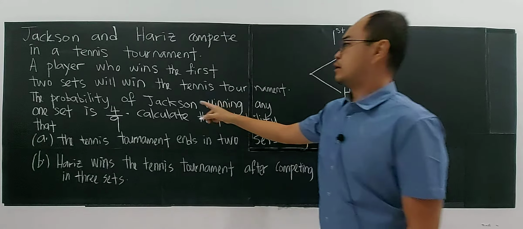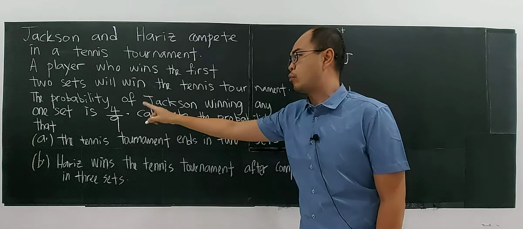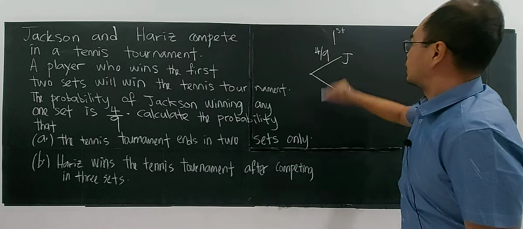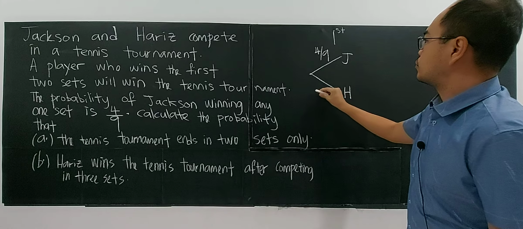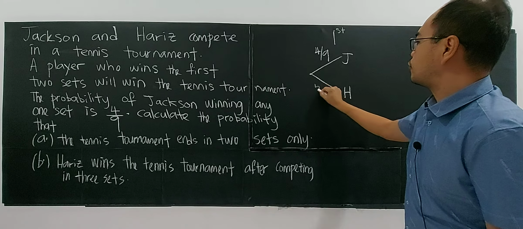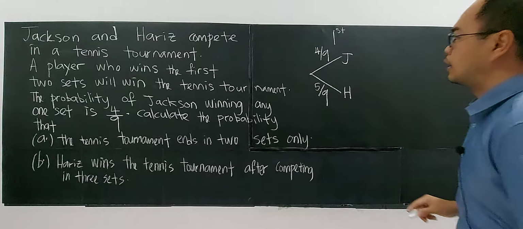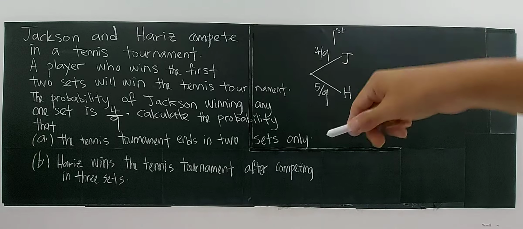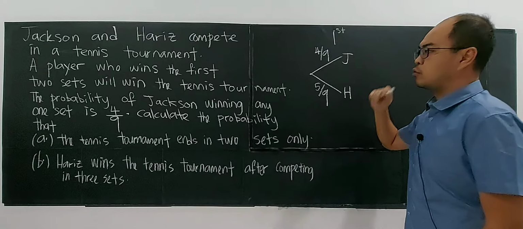The probability of Jackson winning any one set is 4/9. So if Jackson winning is 4/9, definitely Harris winning will be 5/9, right? The total of these two must be 1. The probability must be 1. So this is for the first set. The first set alone cannot determine who is winning.